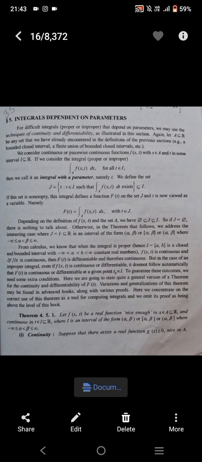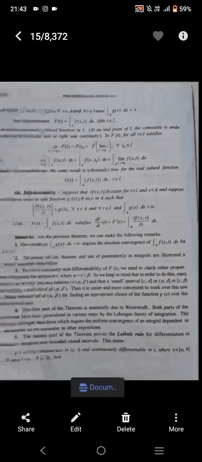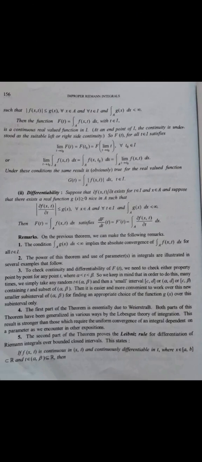The first part of this theorem is continuity. Suppose that there exists a real function g of x greater than or equal to 0, nice in A, such that the modulus of f of x comma t is less than or equal to g of x for all x belongs to A and for all t belongs to I, and the integral over A of g of x dx is less than infinity. Then the function F of t is equal to the integral over A of f of x comma t dx with t belongs to I is a continuous real function,